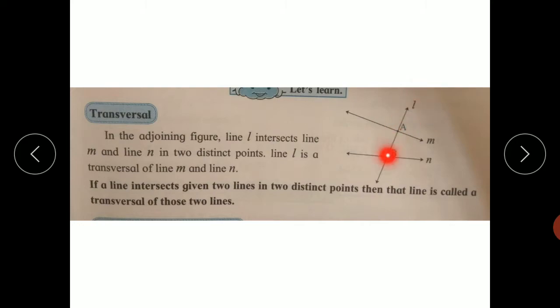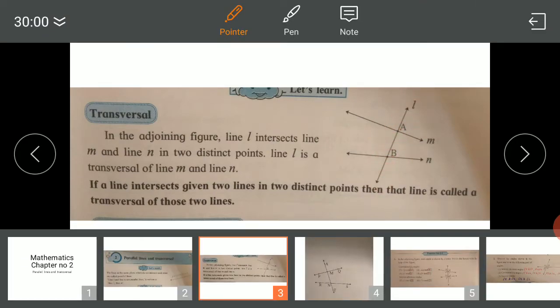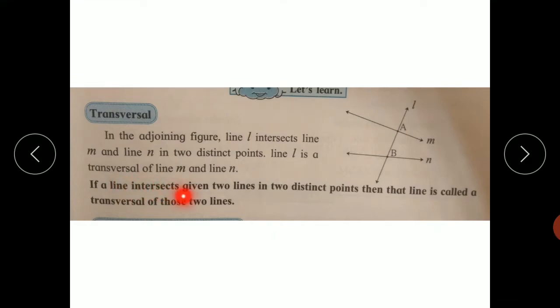If line L intersects these two lines in a single point, at that time the three lines are called concurrent lines. At that time line L is not a transversal, because in the definition of a transversal, if a line intersects two given lines in two distinct points, then that line is called a transversal of those two lines.